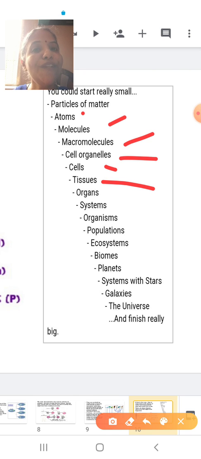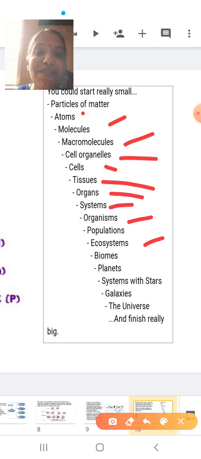Many cells unite together to form a tissue. Tissues start functioning and get connected, forming an organ. The organ gets connected to different parts of the body, forming a system. This organ system is found in the body of an organism. An organism is present in a population, and the population is present in a particular ecosystem, that is, the environment.